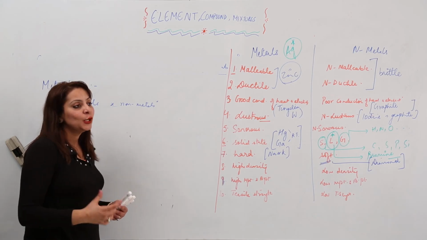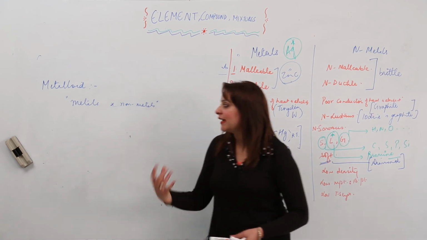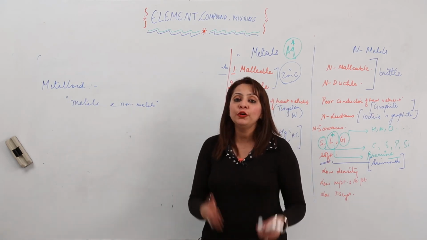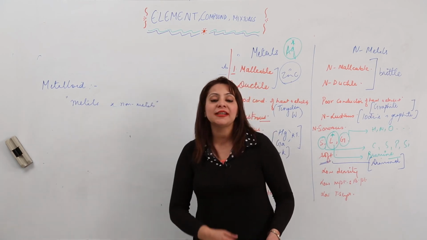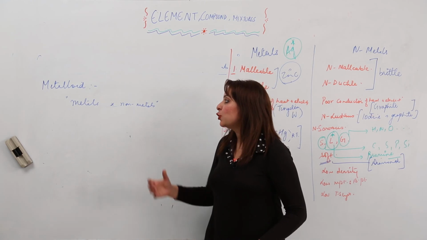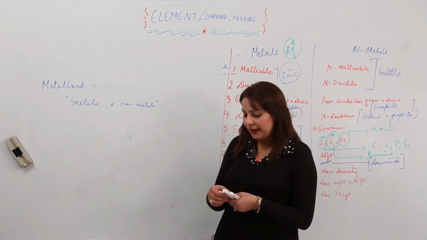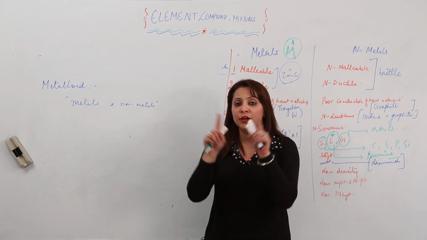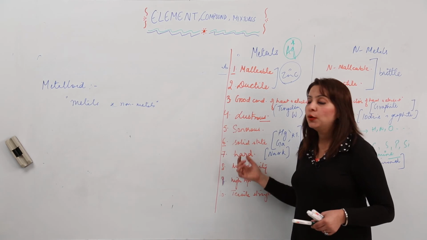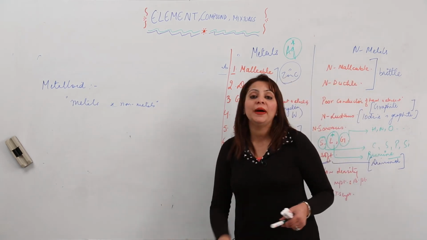metals and non-metals? So I just want to clear that they don't exhibit all properties of metals or all properties of non-metals. A few properties resemble metals and a few properties resemble non-metals. Or we can say they show a midway between the metals and the non-metals. So they are placed in the D block in the periodic table. Metals are placed in the S block and non-metals are placed in the P block. Similarly, the metalloids occupy the D block.